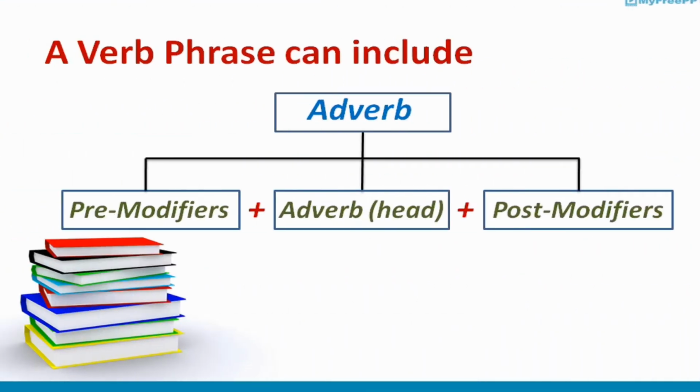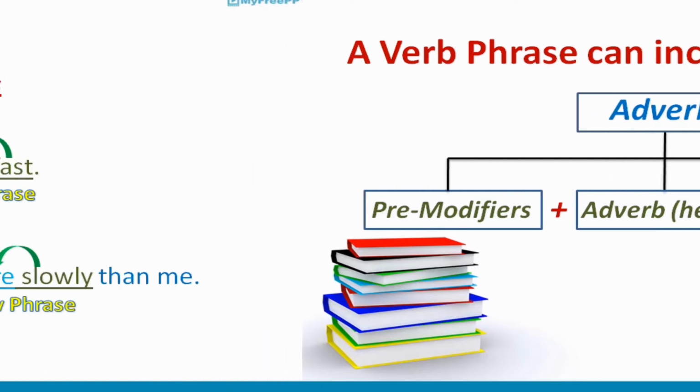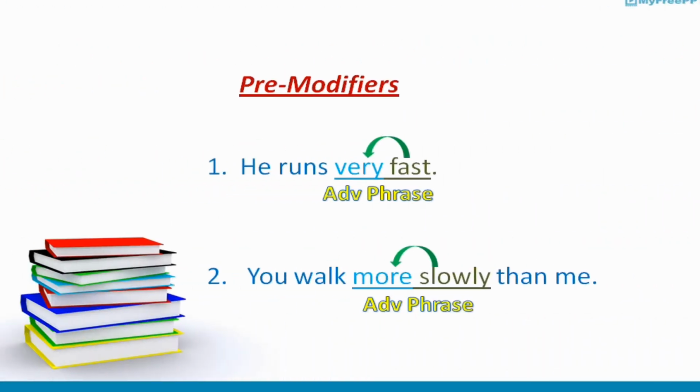Let's talk about how an adverb word can be an adverb phrase. An adverb phrase can include a pre-modifier plus an adverb, or an adverb plus a post-modifier. Post-modifier is less common. Here are two examples of adverb phrases with pre-modifiers. Number one, he runs very fast.